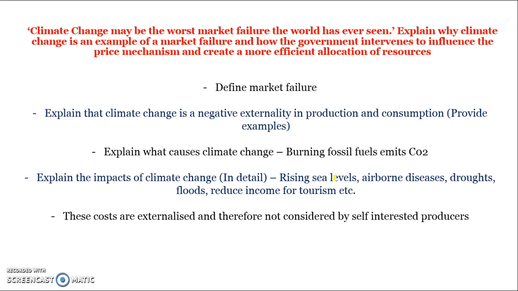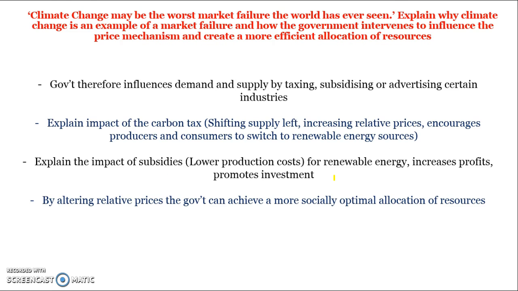But because these costs are externalized, they're not considered by self-interested producers. They affect third parties, therefore we don't take them into account. Therefore, that leads to an over-allocation of production to areas that cause CO2. So the government steps in by taxing, subsidising, or even advertising to make sure that we're reducing our carbon emissions.